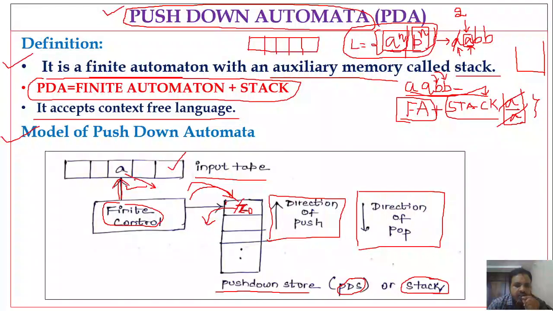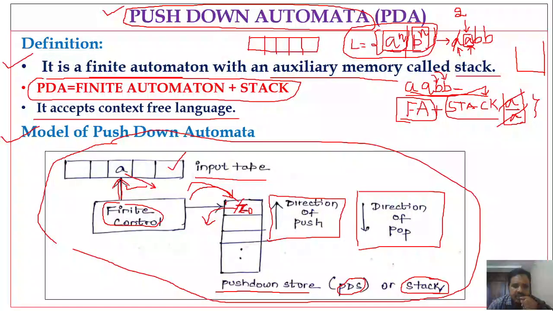So here we are going to consider two things: the first is the input symbol, and the next is the stack symbol. By considering these two things at a particular state, we are going to perform the state transition. We will see that state transition function in the coming slide. Just to give a brief diagrammatic representation of a push down automata, I used this figure.